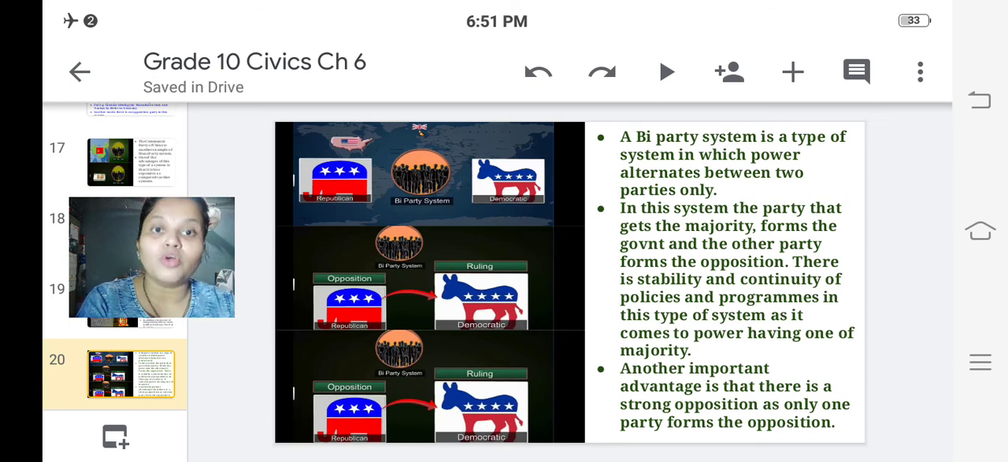Now let us study about bi-party. A bi-party system is a type of system in which power alternates between two parties only. In this system, the party that gets the majority forms the government and the other party forms the opposition. There is stability and continuity of policies and programs in this type of system as it comes to power having a majority. So there is a lot of stability in this type of system of government.